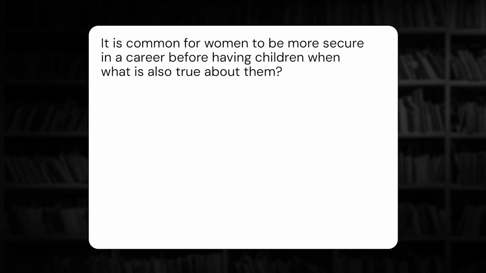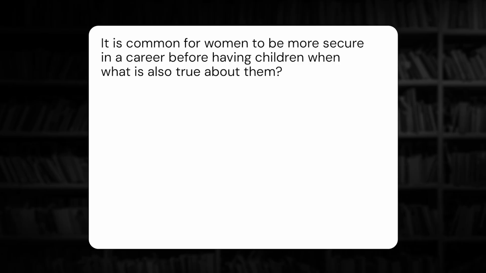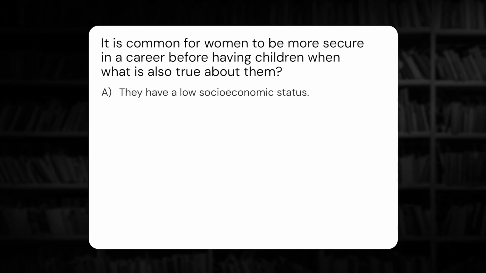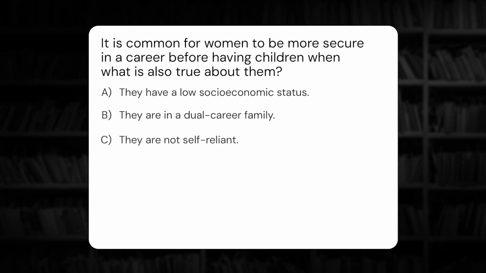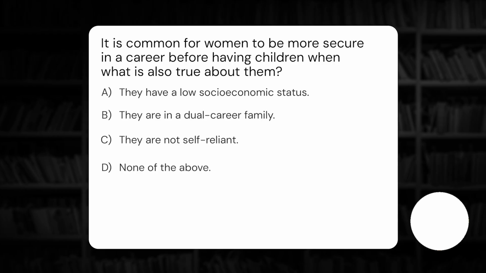It is common for women to be more secure in a career before having children when what is also true about them? A. They have a low socioeconomic status. B. They are in a dual career family. C. They are not self-reliant. D. None of the above.